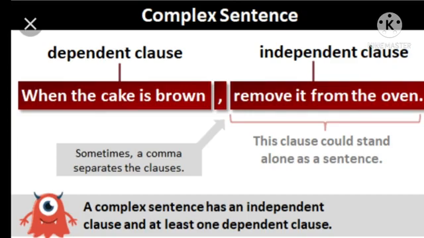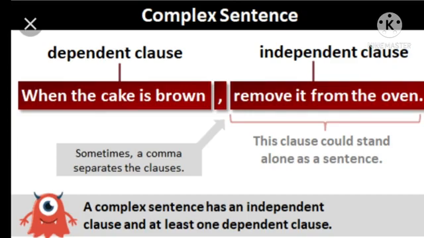In almost all the sentences, we can see one independent clause. Minimum one independent clause will be there and minimum one dependent clause. And in 90% of the sentences, we can see the punctuation comma. So, see here: when the cake is brown, remove it from the oven. Here, when the cake is brown, what happens? We have one confusion. When the cake is brown, what will happen to it? Are we able to eat it or is it a waste? We don't know. We have a confusion.